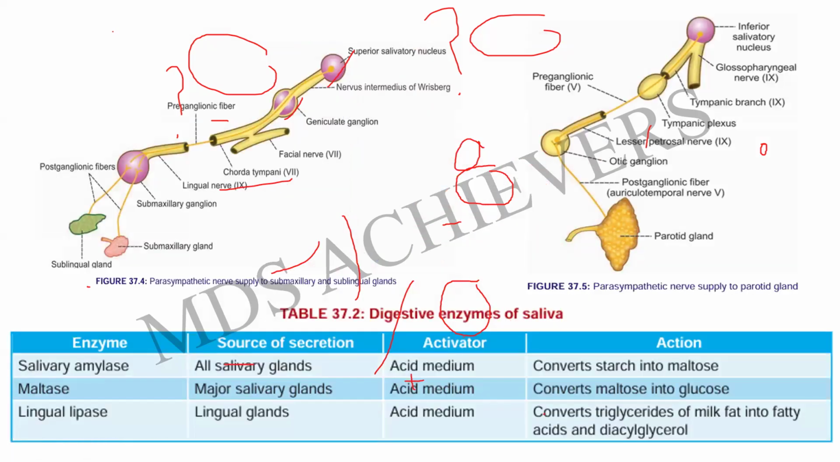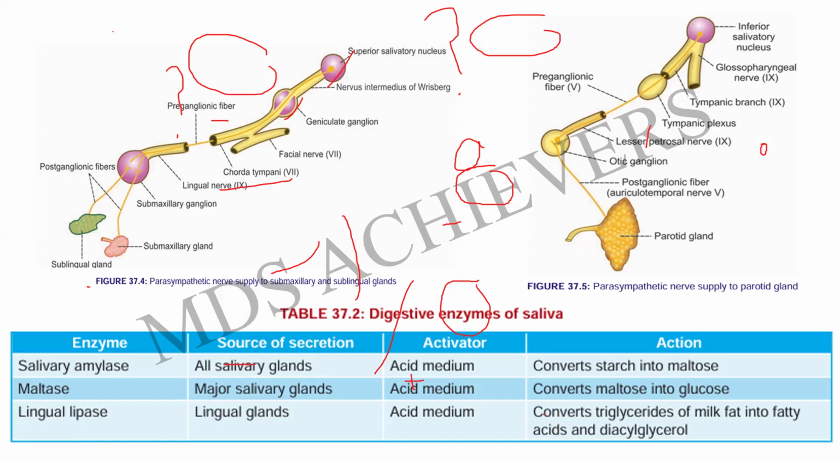Coming to the digestive enzymes of the saliva that is secreted, this is a very important thing. The parasympathetic supply to the submaxillary and sublingual glands is from the superior salivatory nucleus to the nervus intermedius of Wrisberg, geniculate ganglion, facial nerve, chorda tympani, and from there through the preganglionic fibers, which carry the impulses via the lingual nerve to the submaxillary ganglion, thereby supplying the submaxillary gland and sublingual gland. Whereas the parasympathetic nerve supply to the parotid gland is from the inferior salivatory nucleus.